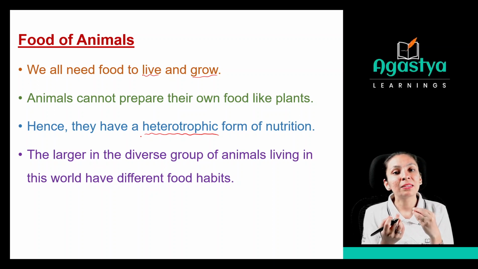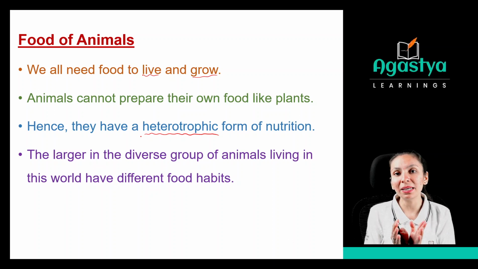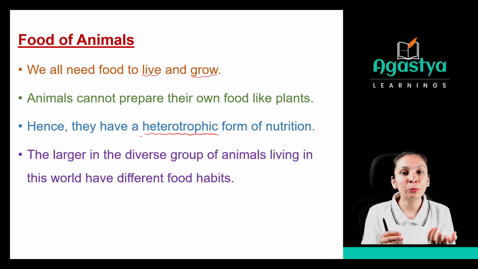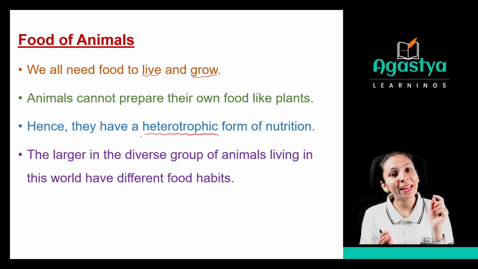We require food to get nutrition, but the taste of each person will be different. Some of you will like noodles, some pani puri, some South Indian dishes. Just like taste, eating habits are also different.